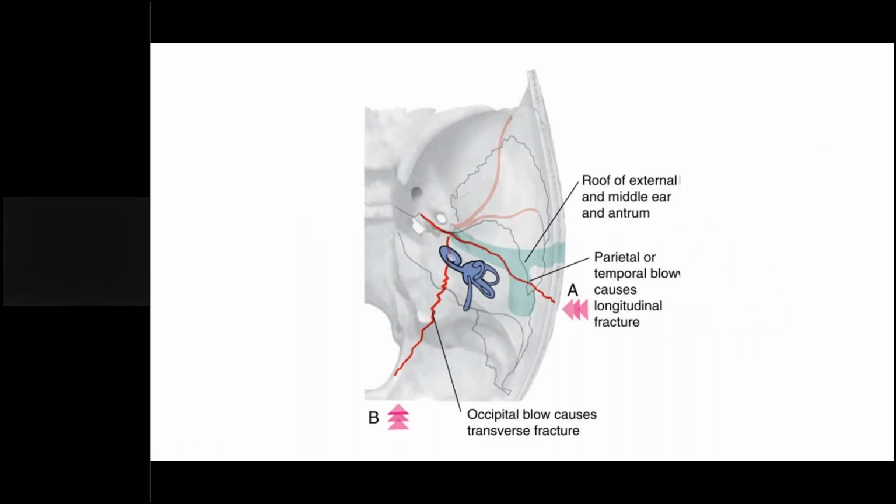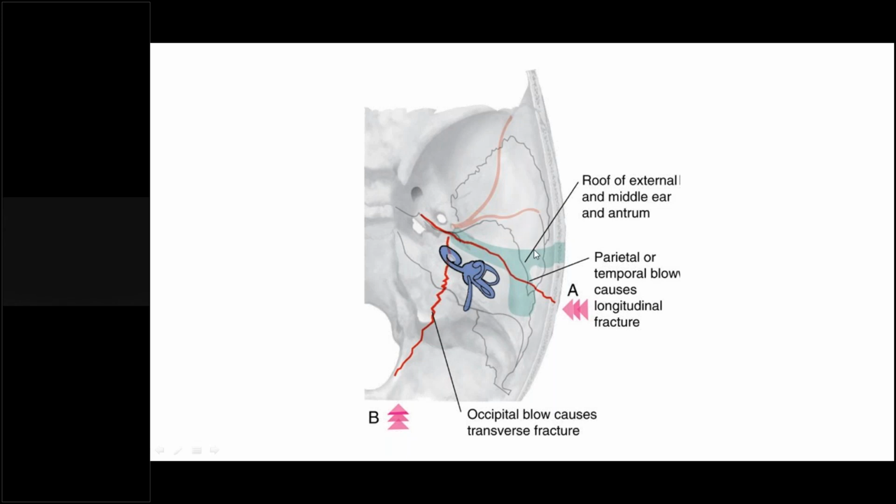So this is an axial section of the skull, and this is the whole temporal bone. The outermost structure is the squamous part, this one is the petrous part, and this is the tympanic part.